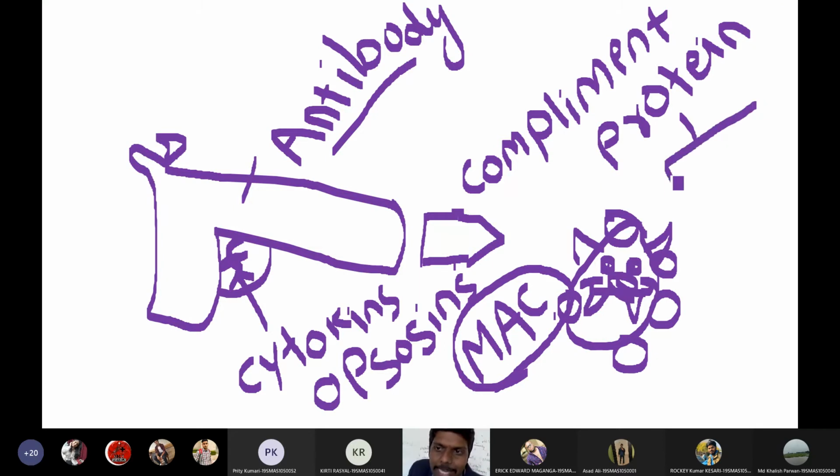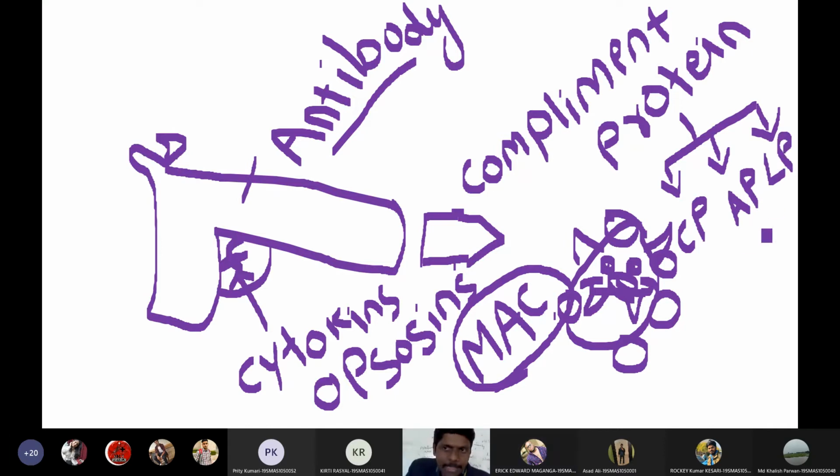Now these complement proteins will kill this bacteria by membrane attack complex through 3 pathways. I'm just writing the names, we will discuss later. One pathway is the classical pathway, CP. Then we have the alternative pathway. And we have one more pathway called the lectin pathway.